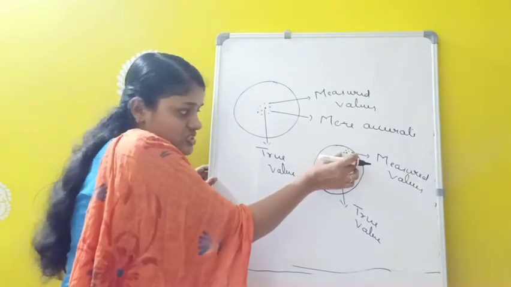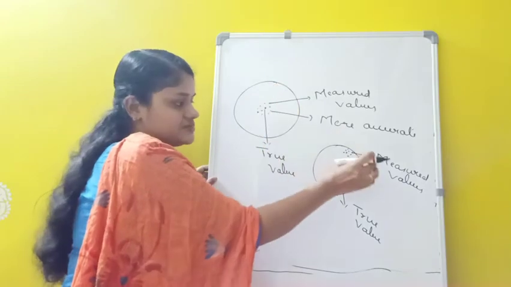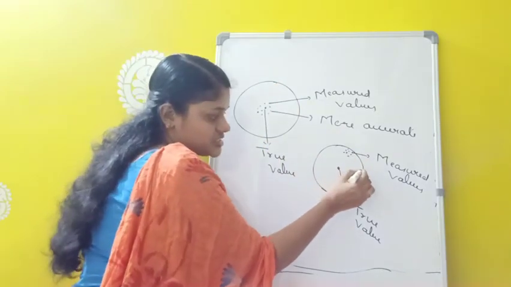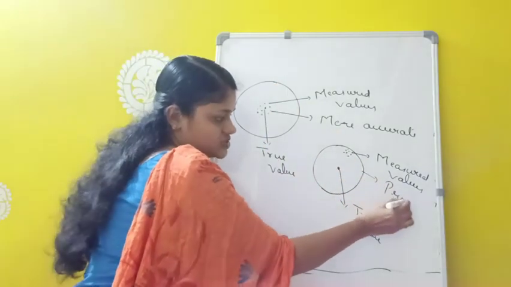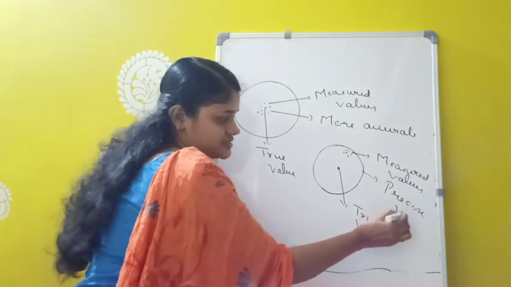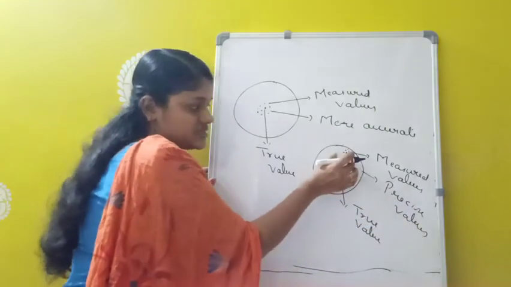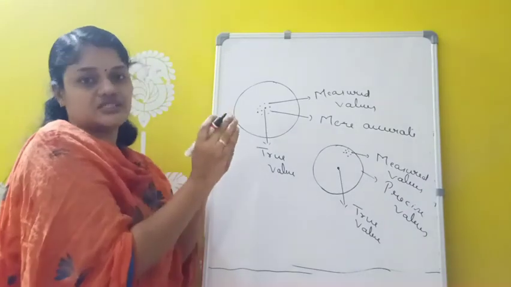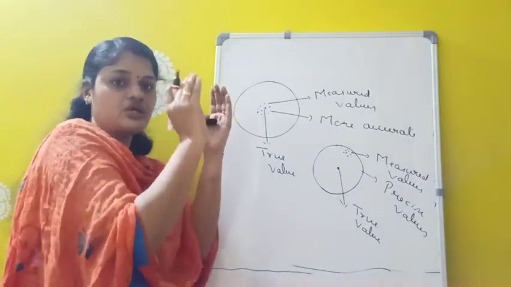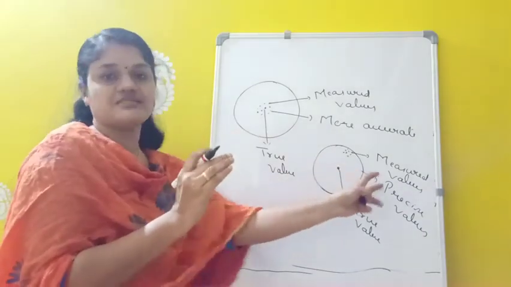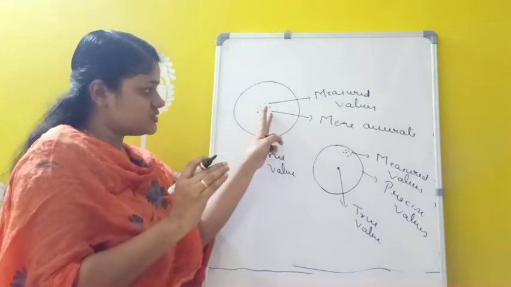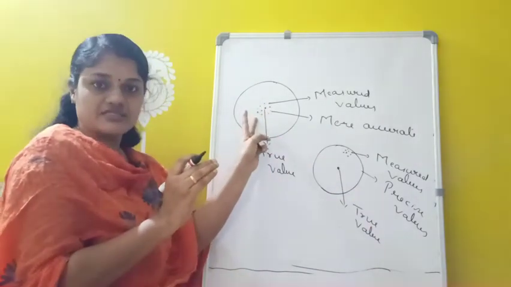But all the measured values are close to each other. That means this may be a precise value. So here measurement is more precise. So these are called as precise values. Because here the measured values are close to each other. So whenever the measured values are close to each other, that is called as which one? Precise values. And whenever these measured values are close to the true value, it can be considered as accurate.